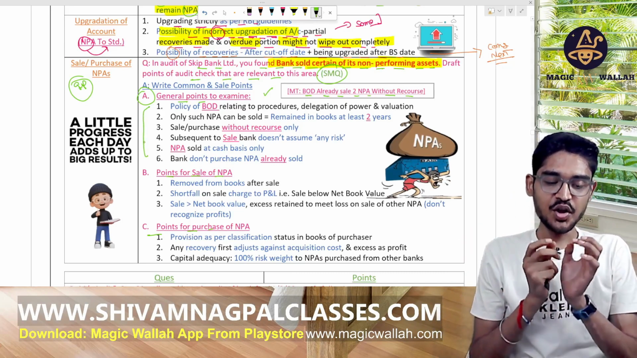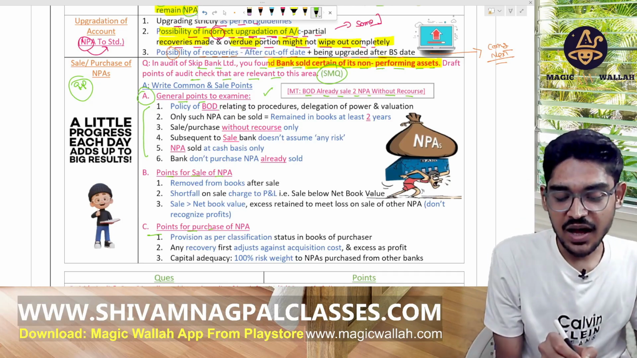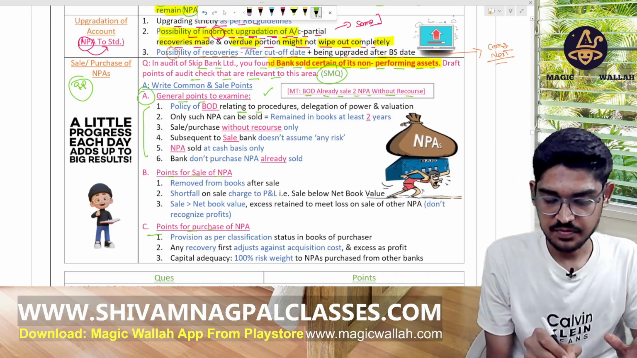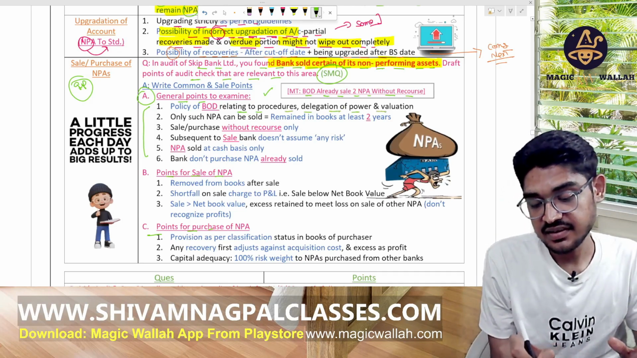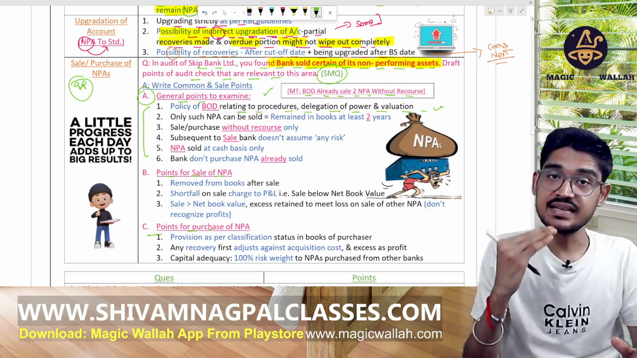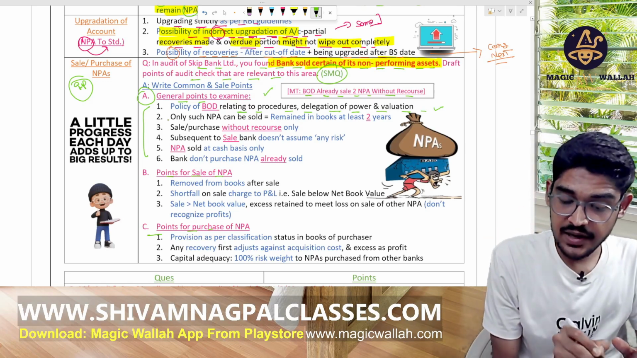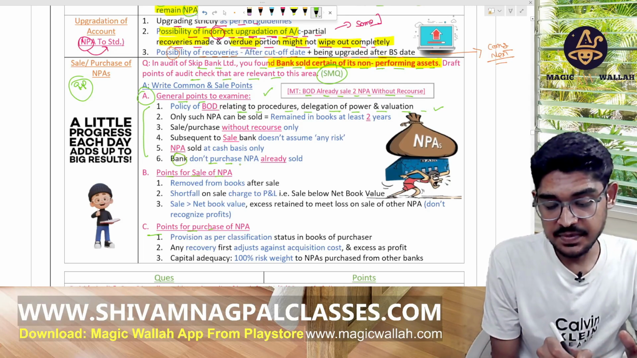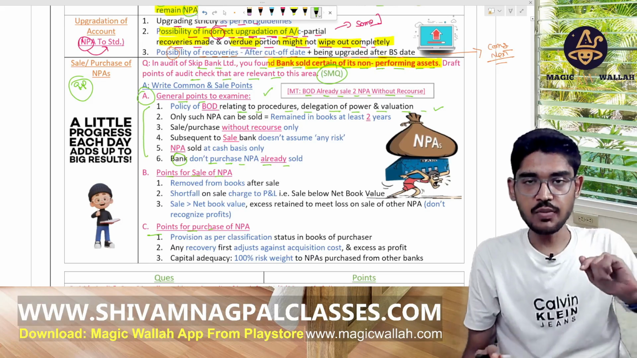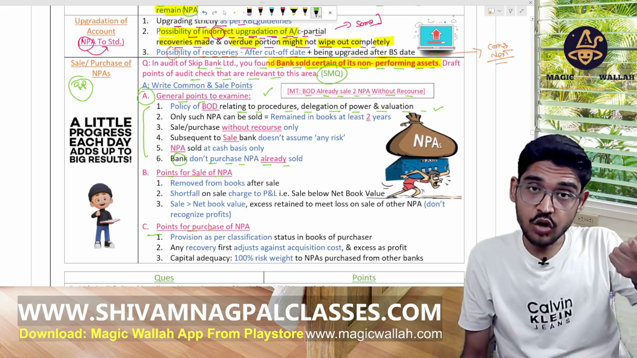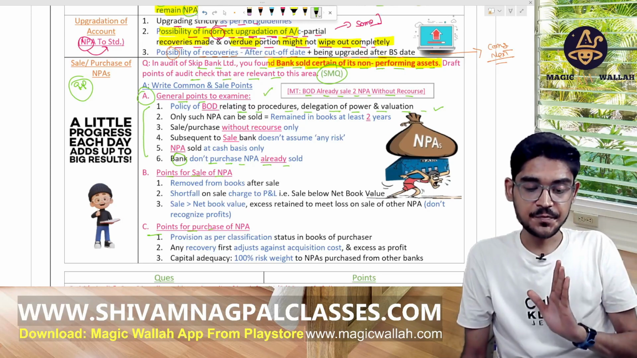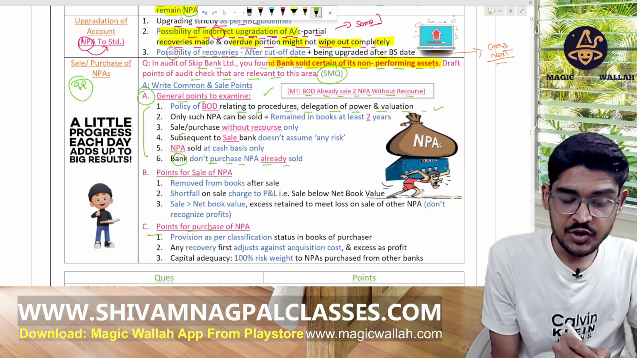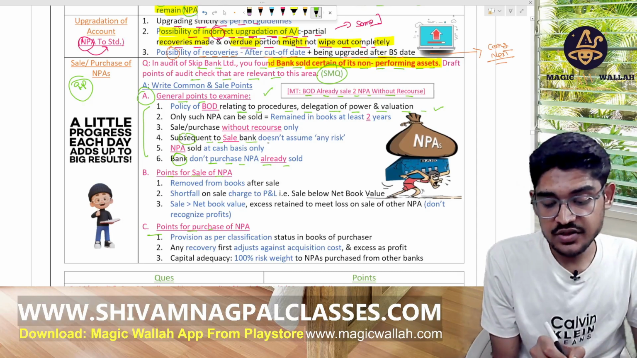Now, policy of the BOD for the procedures, the delegation of power and the valuation. Check that these exist or not for the sale and purchase of NPA. Only then RD. The bank does not purchase NPAs which were sold already. First of all, if the bank sold an NPA, then it cannot purchase that NPA back. Okay. Now BOD, RD, sale: by sale we mean that subsequent to the sale, the bank does not assume any risk over that.